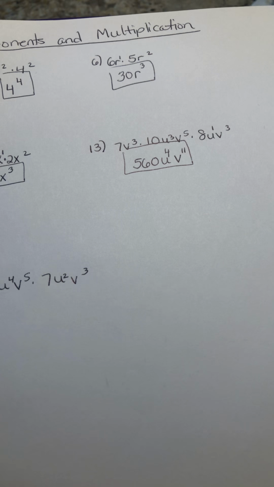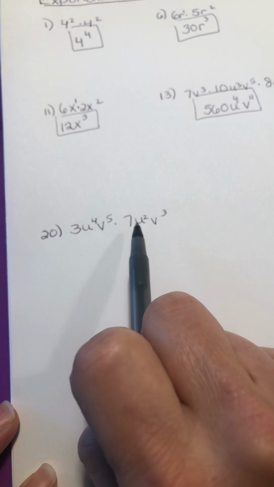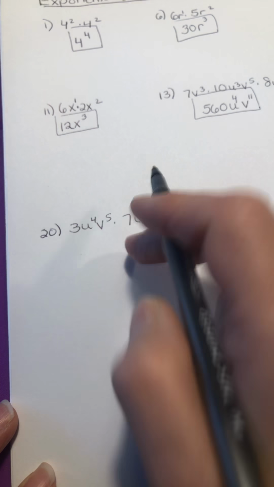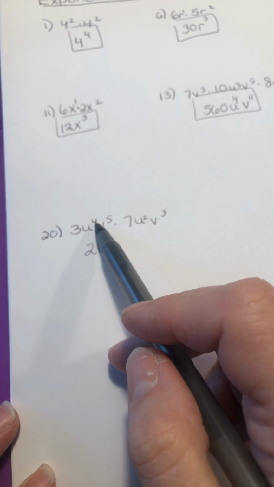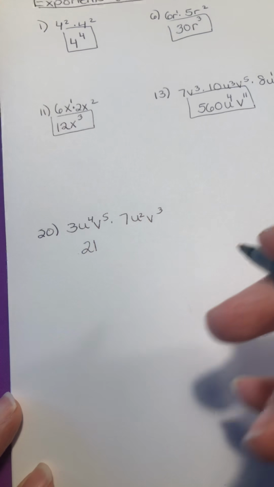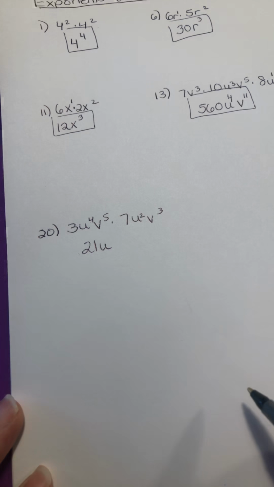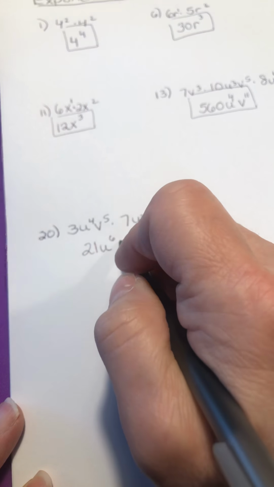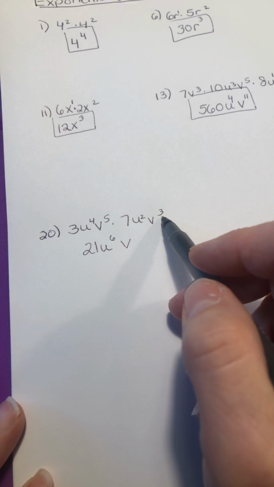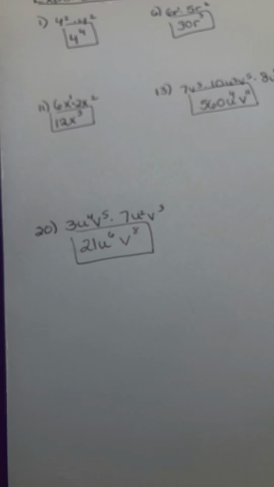And so there's 13. And if we go to number 20 now, again, treating the coefficients the same way that we normally would, 3 times 7 gives me 21. U to the 4th power times u squared. When we multiply like bases, we keep the base and we add the exponents. So 4 plus 2 gives me 6. And with the v's, I have 5 plus 3, which is going to give me 8. So we have 21 u to the 6th, v to the 8th power. And that's it.